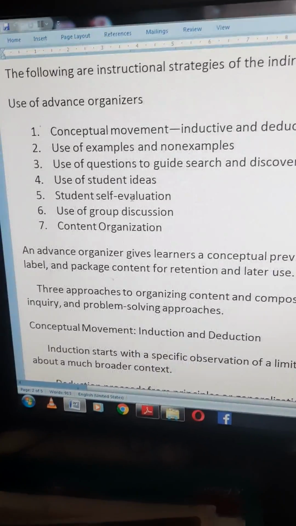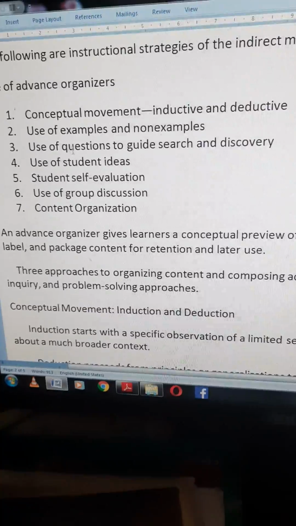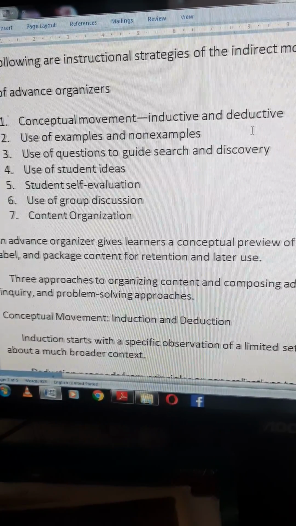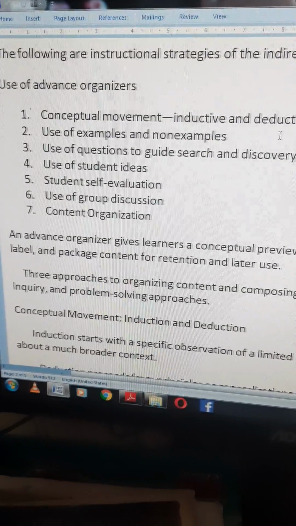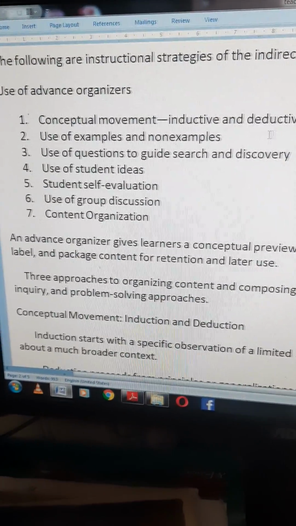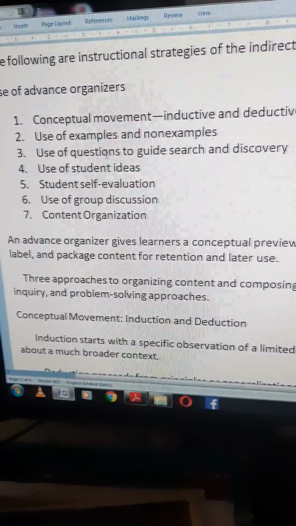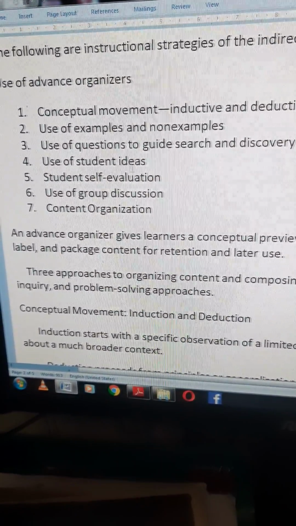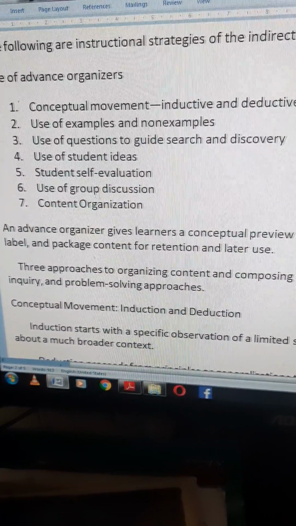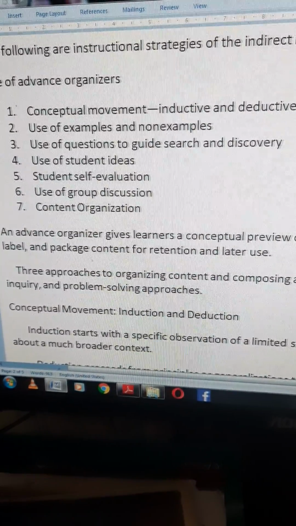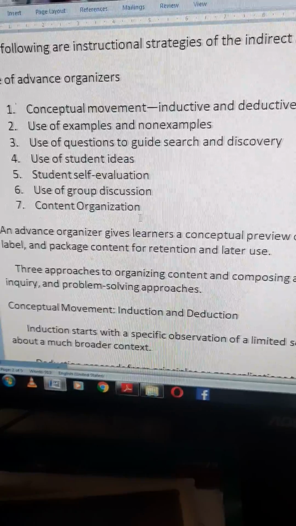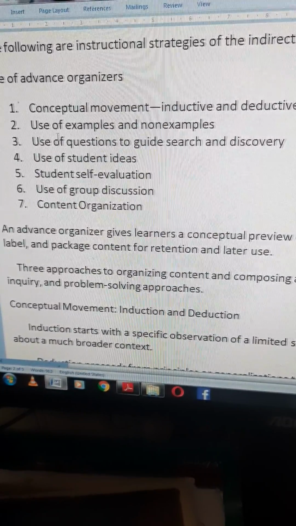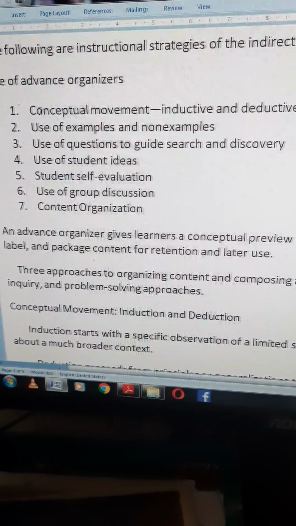First one is conceptual moment, in that we get the inductive and deductive approach. Second one is use of examples and non-examples. Third one is use of questions to guide search and discovery. Fourth one is use of student ideas. Fifth one is student self-evaluation. Sixth one is use of group discussion. Seventh one is content organization. You can easily get the idea by watching these points.